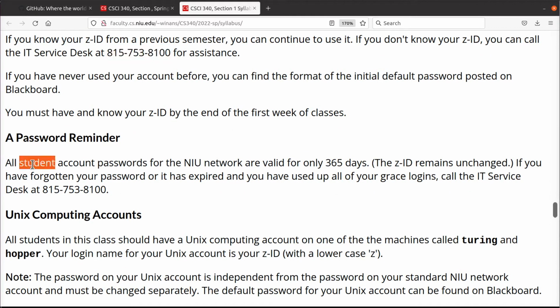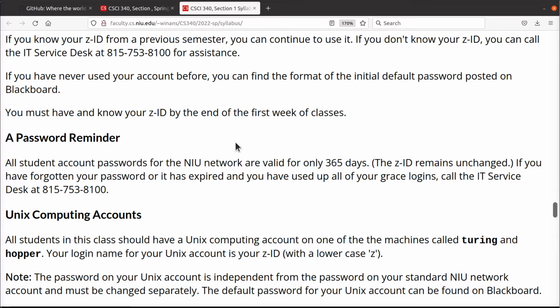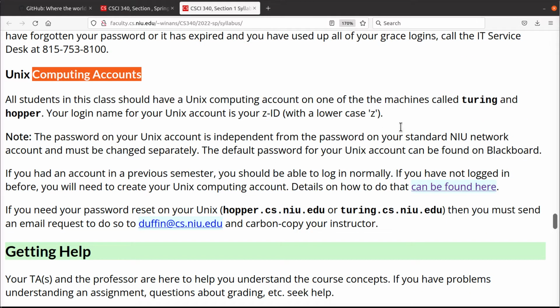A quick reminder here that Turing and Hopper use different passwords than Blackboard and Wi-Fi. The university uses one password to get on the Wi-Fi, and it's the same for getting onto Blackboard. The Unix computing account for the Department of Computer Science on Turing and Hopper is different from your passwords for the rest of the campus.